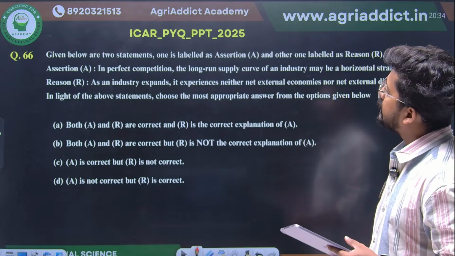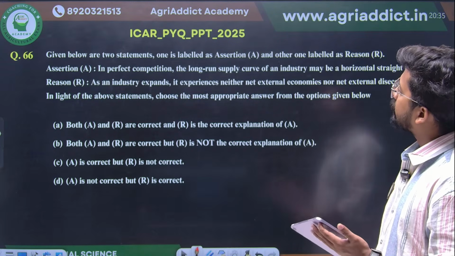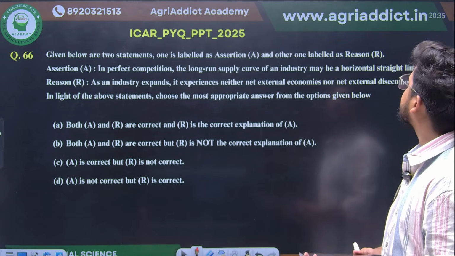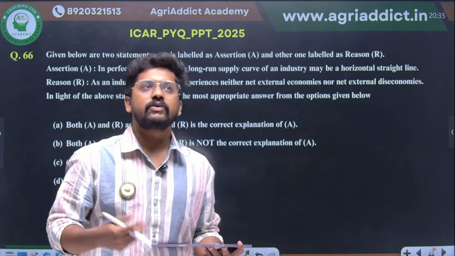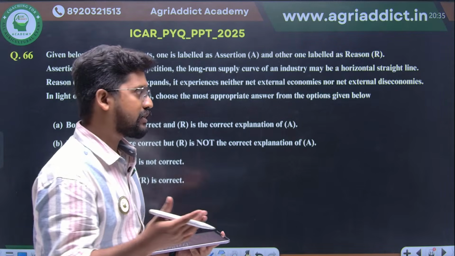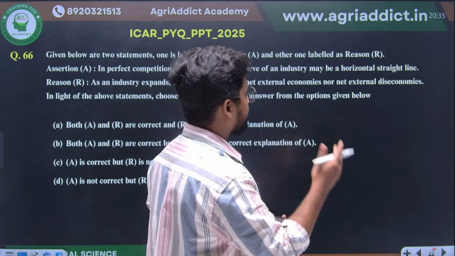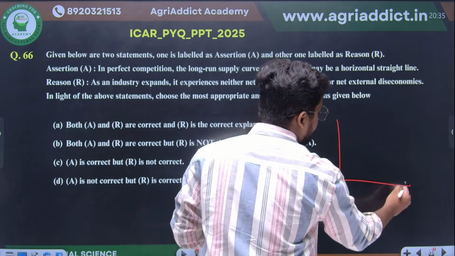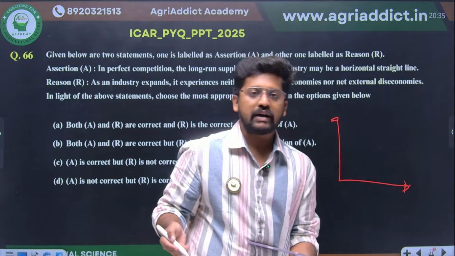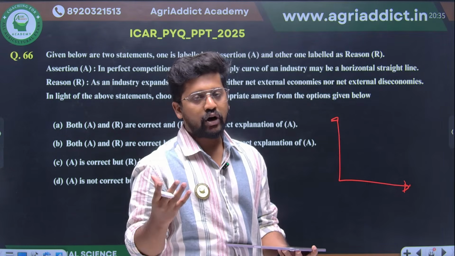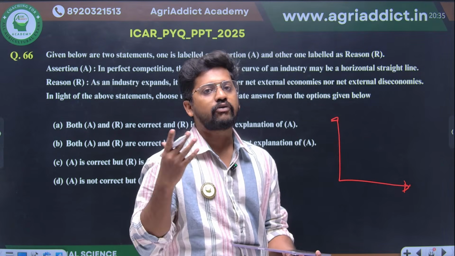Okay. Then 2 statements. In perfect competition, the long run supply curve of the industry may be a horizontal straight line. This is a kind of question which is asked from the advanced microeconomics textbook, which is not there in our syllabus. For example, if we are checking the long run supply curve, the demand as well as the supply of the product makes the long run supply curve horizontal or vertical.